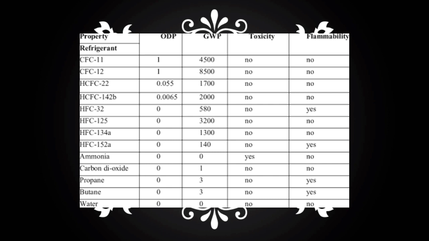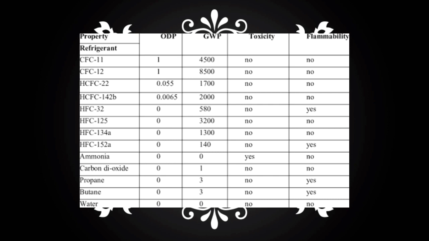The table also gives ozone depleting potential and global warming potential values of various other refrigerants. As mentioned earlier, ideally ozone depleting potential should be 0 and global warming potential should be relatively low. Global warming potential is also proportional to the atmospheric lifetime. The longer the atmospheric lifetime, the higher the global warming potential.